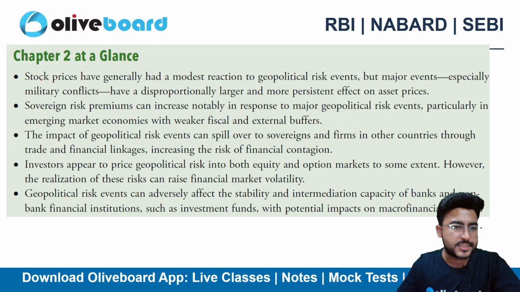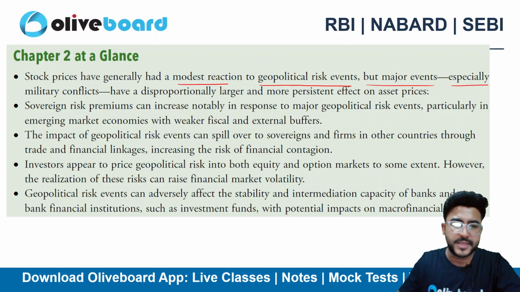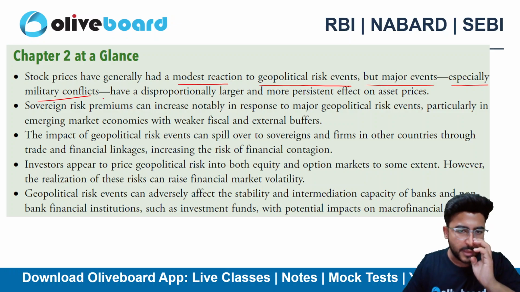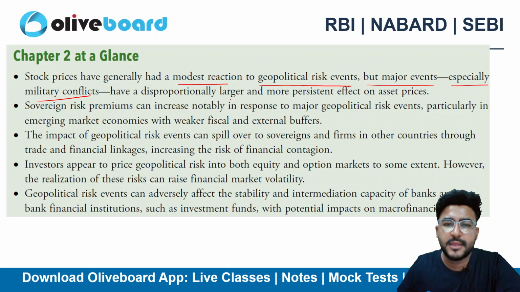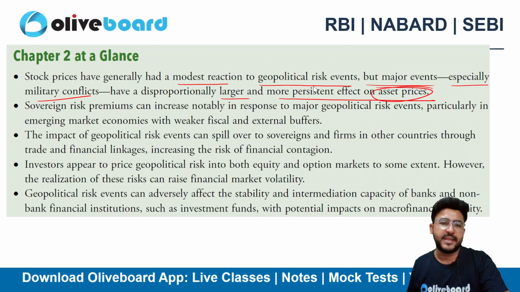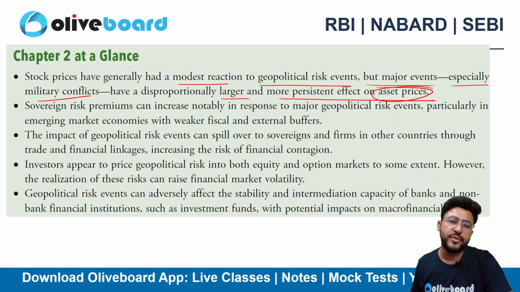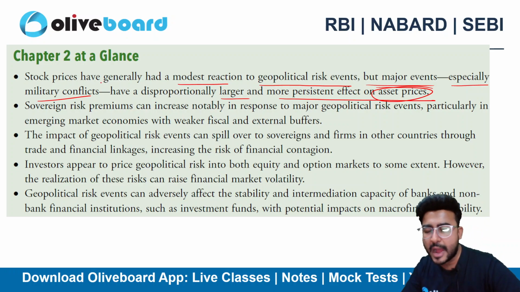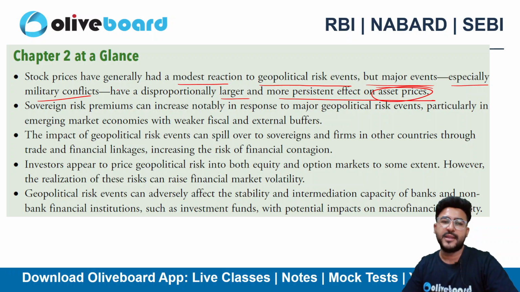Here it is written that stock prices generally had a modest reaction to geopolitical risk events, but major events, especially military conflicts, have a disproportionately larger and persistent effect on asset prices. So military conflicts can definitely have a huge impact on asset prices. It can create a high amount of crash. It can definitely lead to a higher amount of volatility.